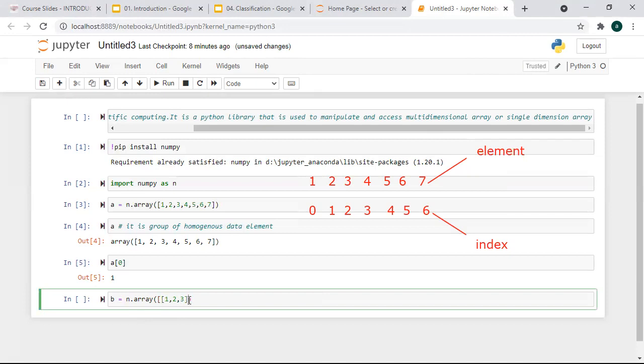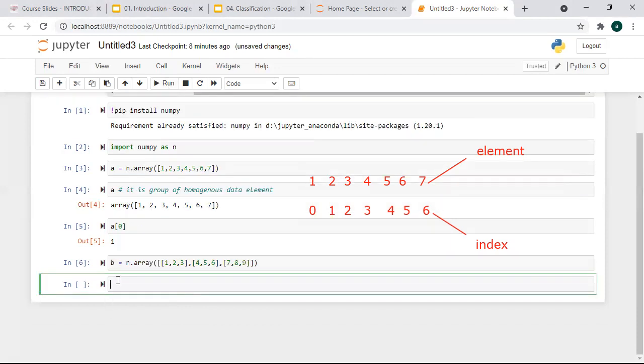Just add another square bracket, after that add a comma and then another square bracket. So I've added another square bracket, comma, then in the square bracket another 7, 8, and 9, and I will close this square bracket, and then I will run this.